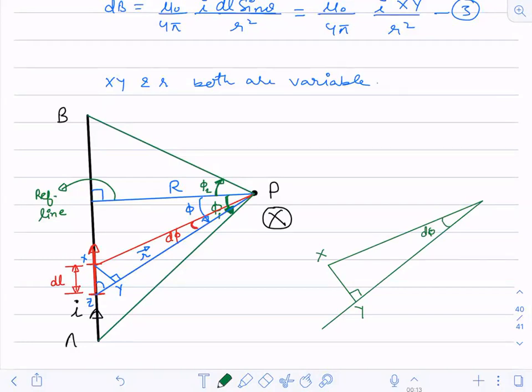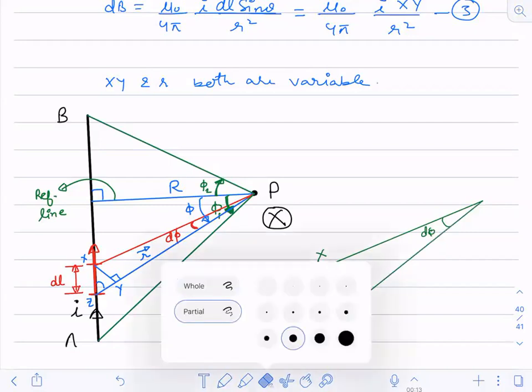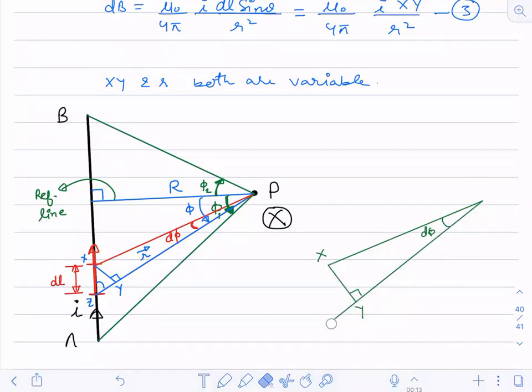Now is this element small or very large? This is a very small element.